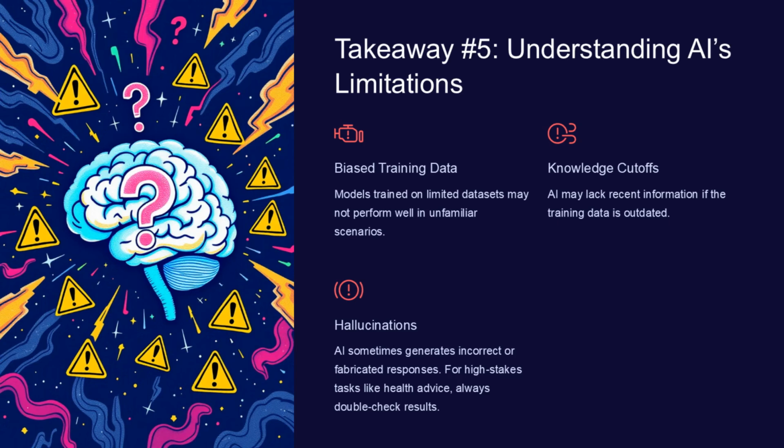While AI is powerful, it has its limitations. Biased training data: models trained on limited datasets may not perform well in unfamiliar scenarios. Knowledge cutoffs: AI may lack recent information if the training data is outdated. Hallucinations: AI sometimes generates incorrect or fabricated responses. For high-stakes tasks like health advice, always double-check results.